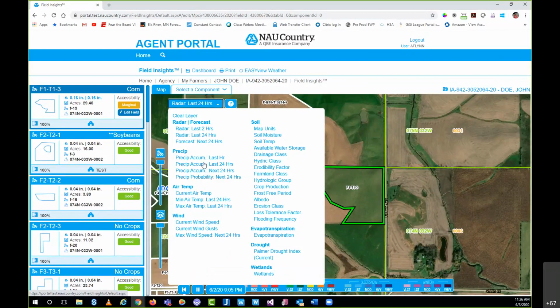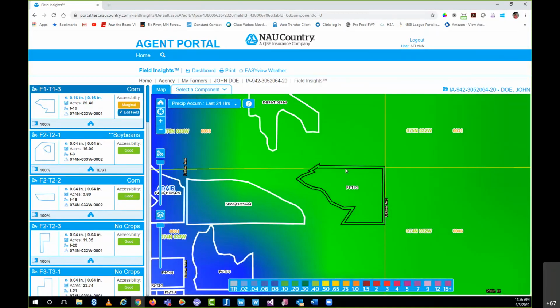So if I just select this second one here, the accumulation of the last 24 hours, you're going to see my map change. Again, we're referencing this particular field. I can then take that color down. All right, looks like we're somewhere between 0.1 and 0.2, which makes sense, as I can see that when I first jumped into Field Insights, we're at 0.16 for this particular field.